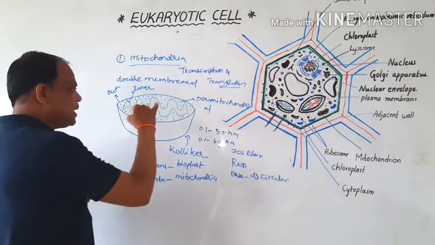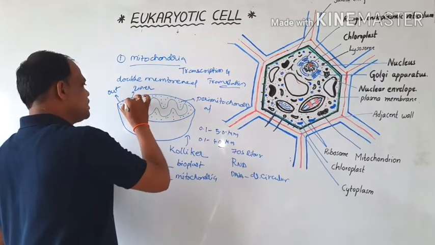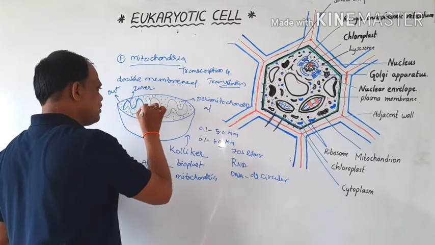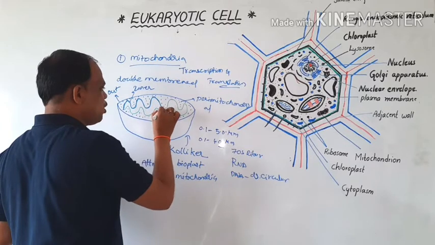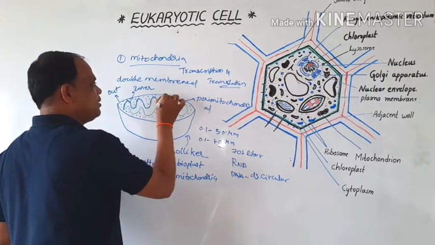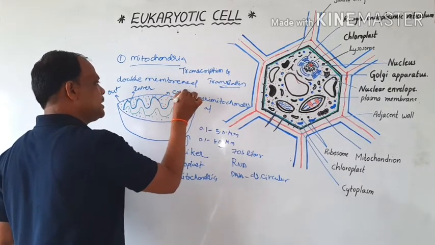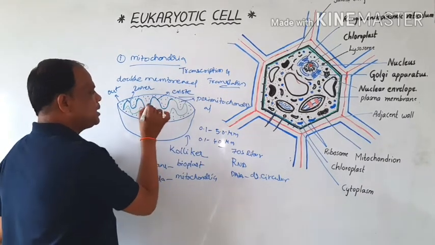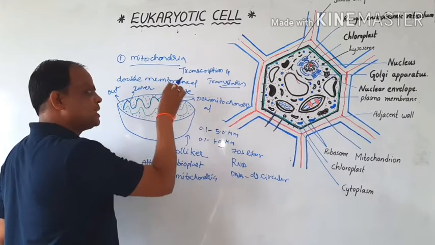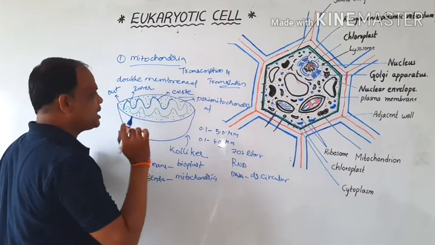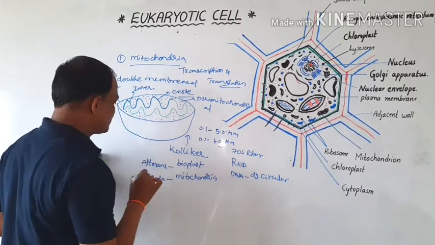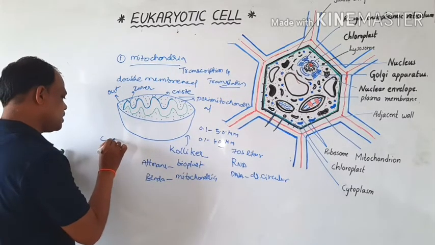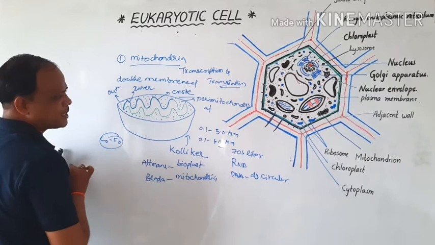And here the inner membrane gives rise to a number of invaginations. These invaginations are called cristae. At the cristae, oxysomes or F0 and F1 particles are present.